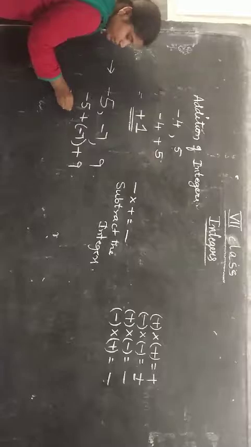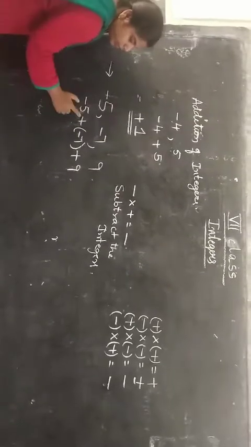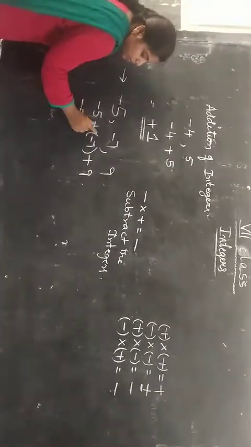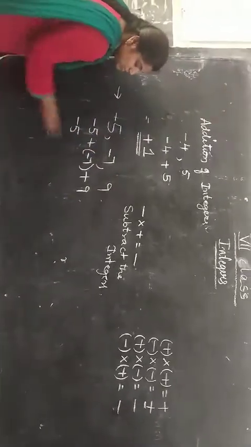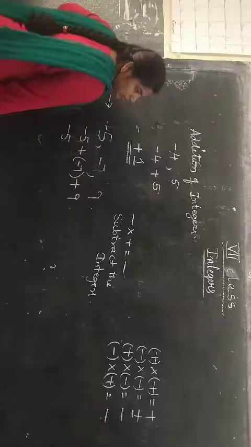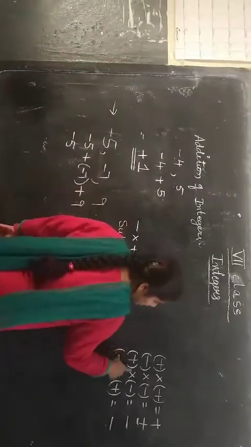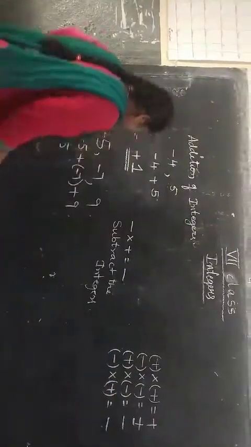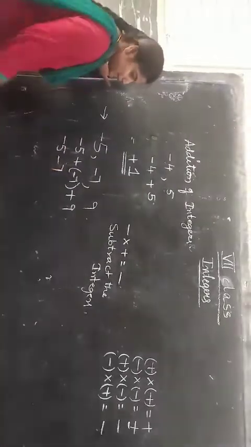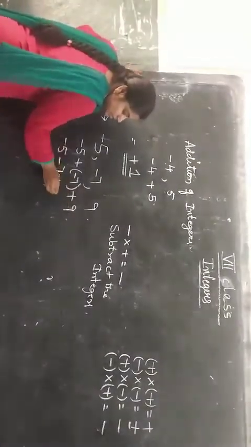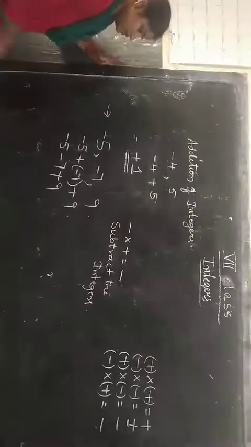So minus 5 I am writing as it is. What am I doing first? I am multiplying the signs, making the double sign into a single sign. That is plus into minus. Plus into minus will be minus. So plus into minus is minus. 7 I am writing as it is. 9 has a single sign, so that also I am writing as it is.